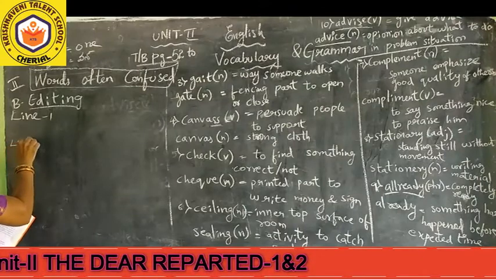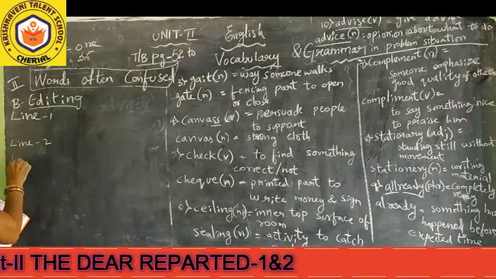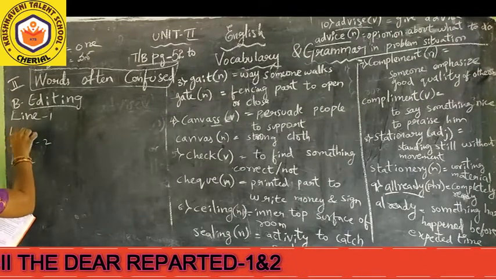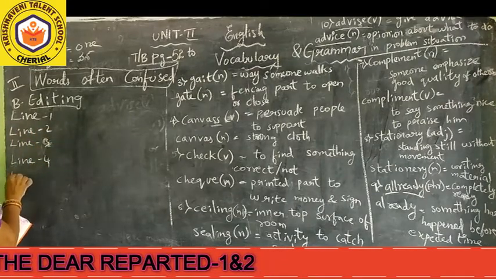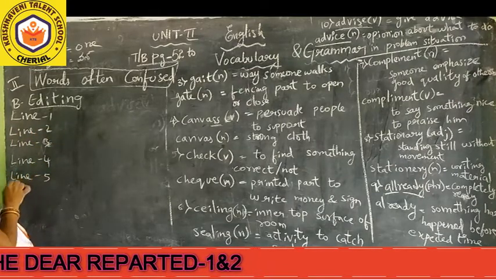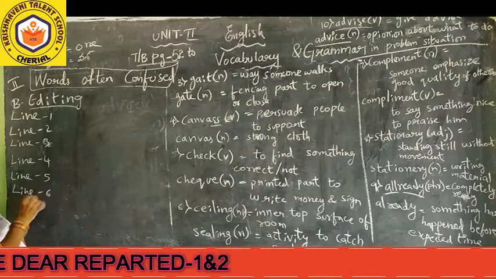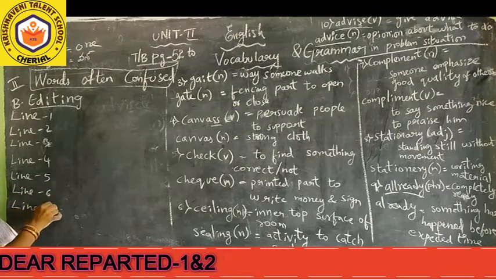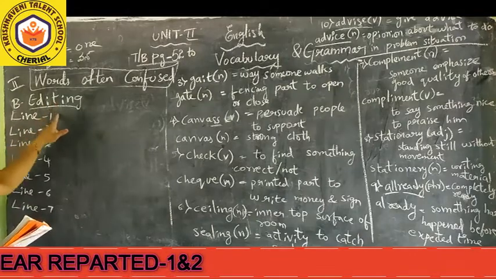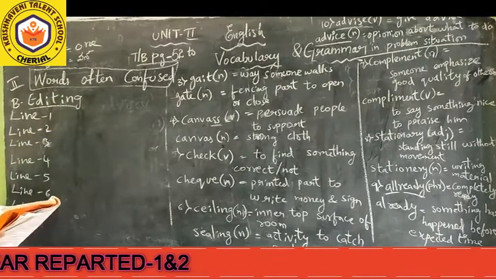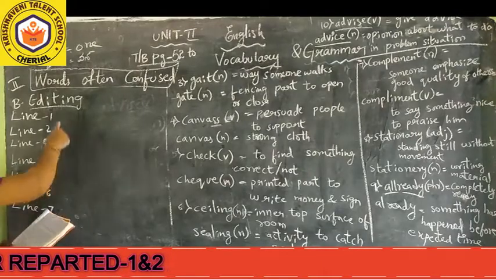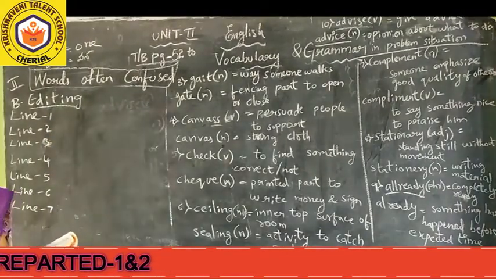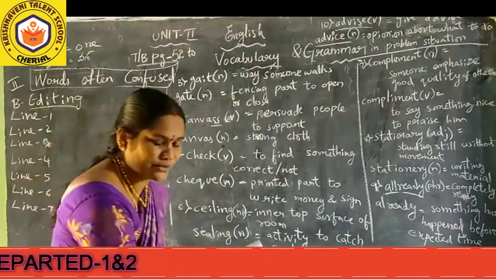Line 1, line 2, line 3, 4, 5, 6, 7 lines. So in this editing we have 7 lines. In every line I will write here what type of words we have to change, so that there will not be any confusion for you.